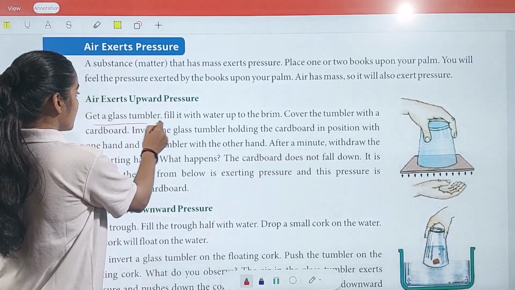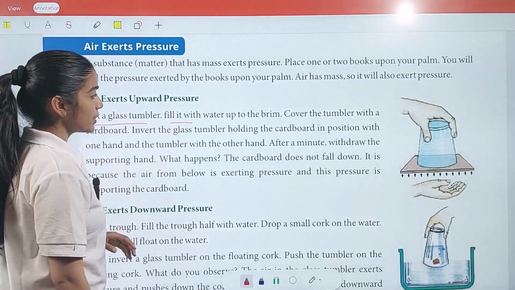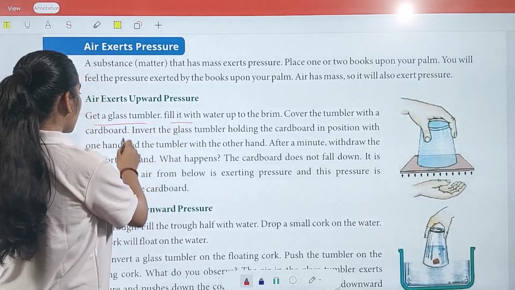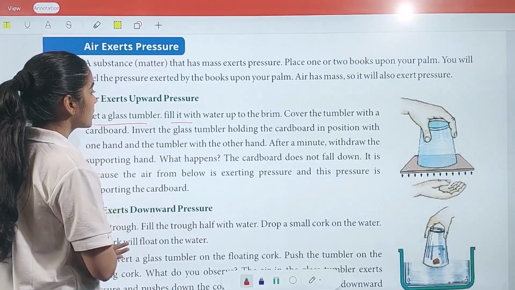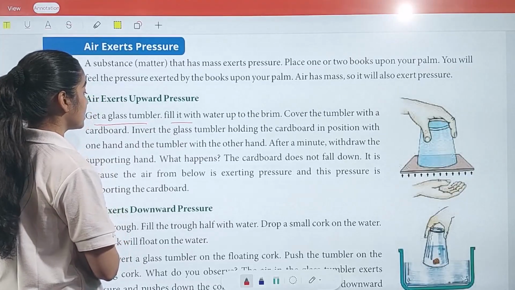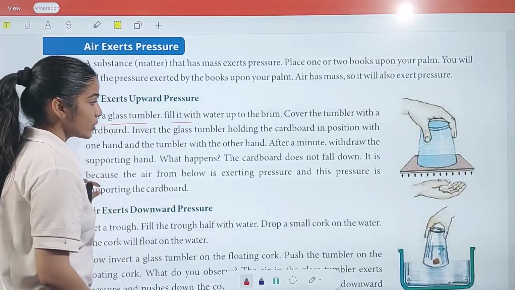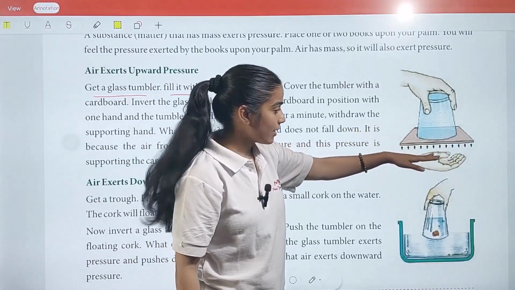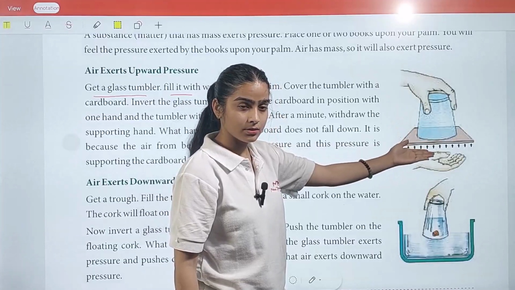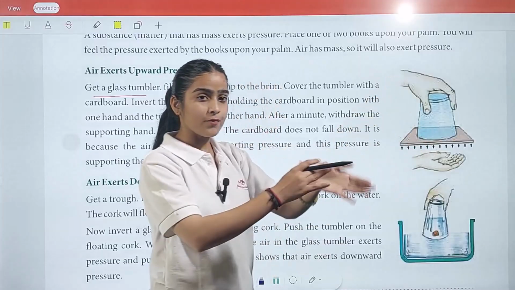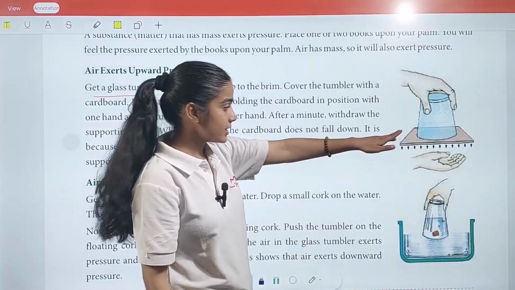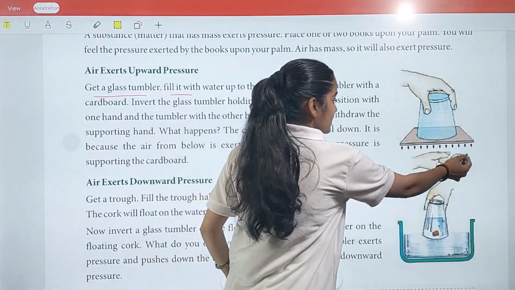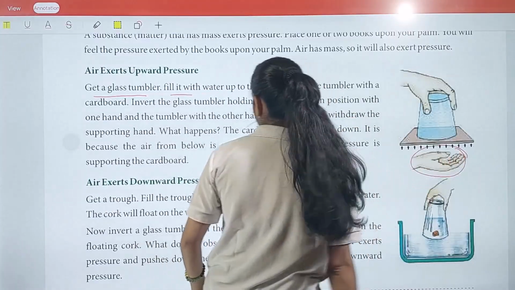Get a glass tumbler, fill it with water up to the brim, cover the tumbler with a cardboard, invert the glass tumbler, holding the cardboard in position with one hand and the tumbler with the other hand. So what you have to do is take your glass with the water and cover it with any cardboard, and you just have to shift your glass like this and take your other hand in that position.